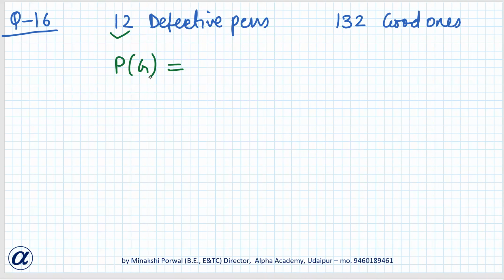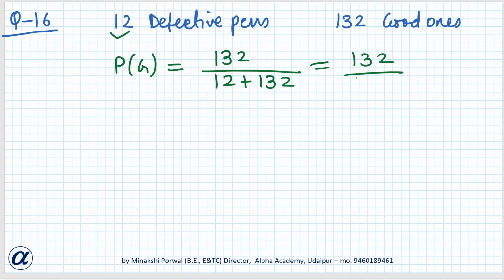So the probability of getting a good one will be the number of favorable cases, 132, upon the total number of cases, 12 plus 132. Isn't it? So it will be 132 by 144, cutting by 12. 12 ones are 12, 12 12s are 144, so 11/12.